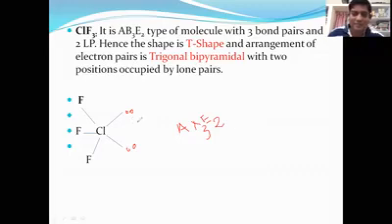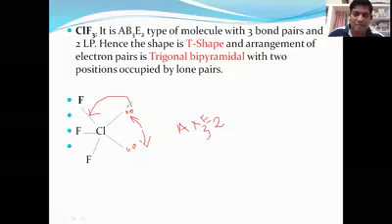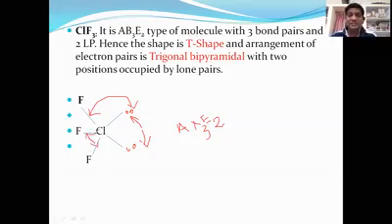Now, which type of repulsive forces are there? The repulsive forces are lone pair, lone pair; lone pair, bond pair; and bond pair, bond pair repulsive forces. When the repulsive forces increase, the bond angles decrease. The more the repulsive forces, the lesser the bond angle.